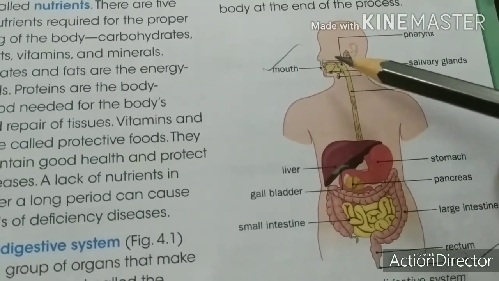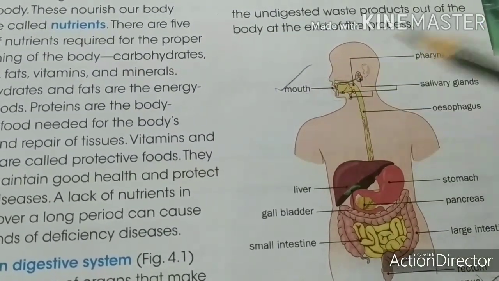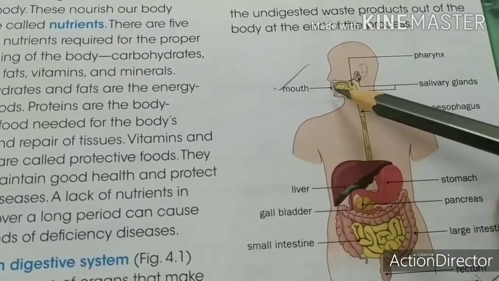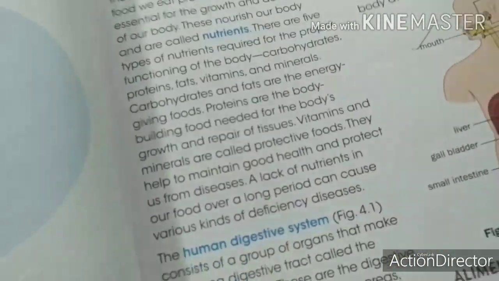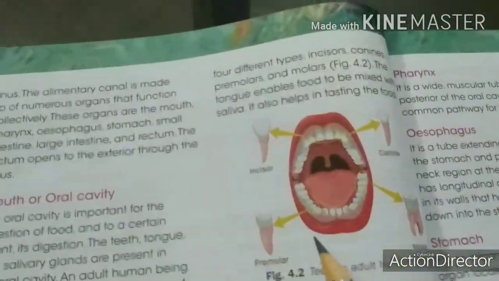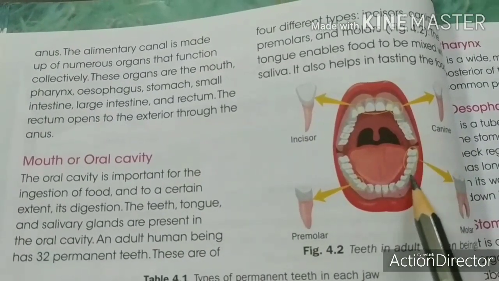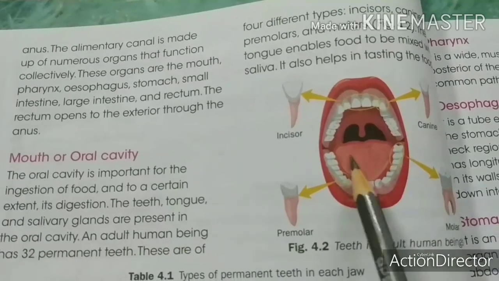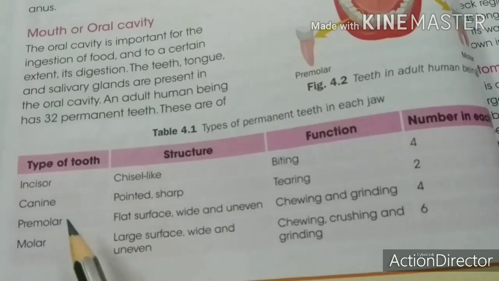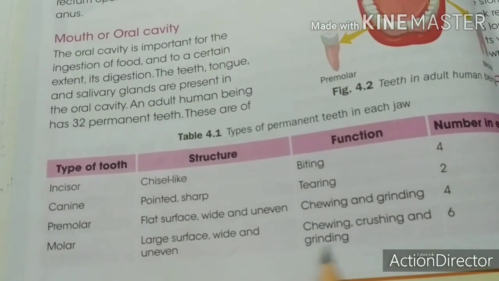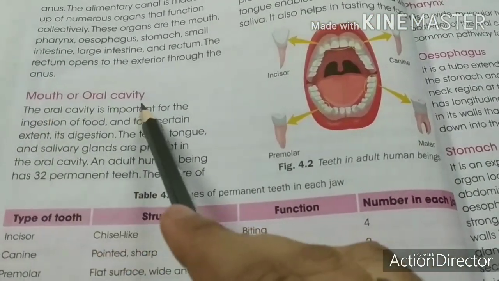So with that we have discussed the oral cavity, the first part in the alimentary canal that we have discussed, that is the mouth or the oral cavity. What all are the things that we have discussed in the mouth? In the oral cavity we have discussed so many parts present inside the mouth, that is the teeth, tongue, the glands, that is the salivary glands, and if you all remember, we have also discussed the different types of teeth. So this is all about the mouth or oral cavity.